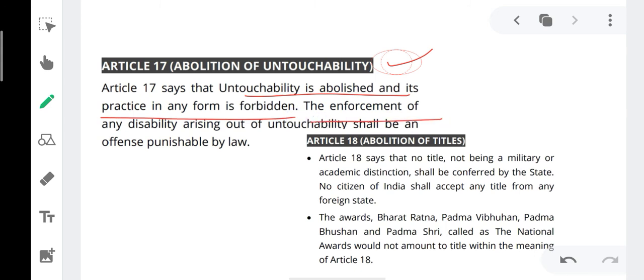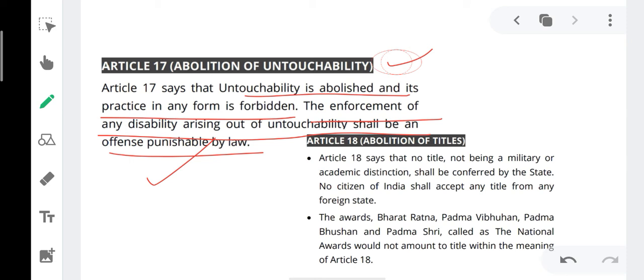The enforcement of any disability arising out of untouchability shall be an offence punishable by law, which means that any person, whether a private individual or any public official, if they practice the policy of untouchability, that is a compoundable offence and that offence shall be punishable by the law.